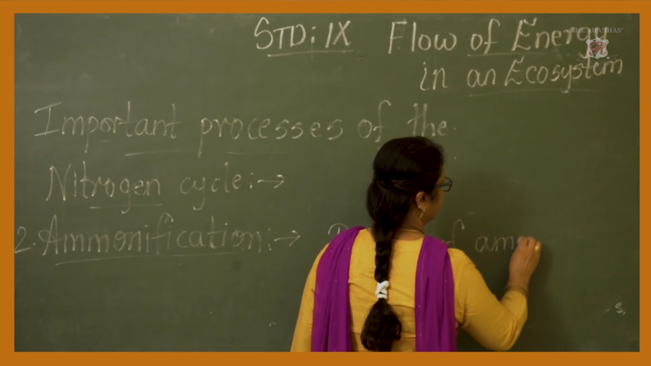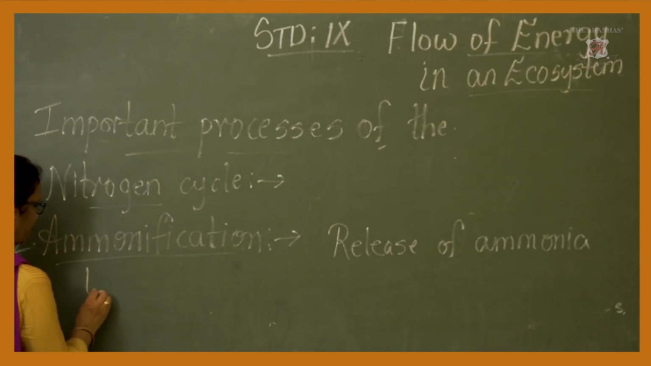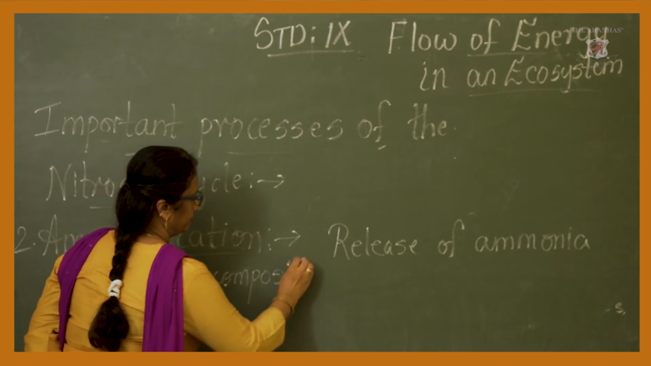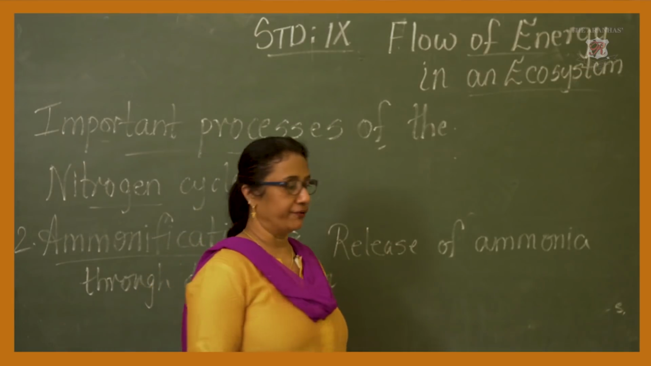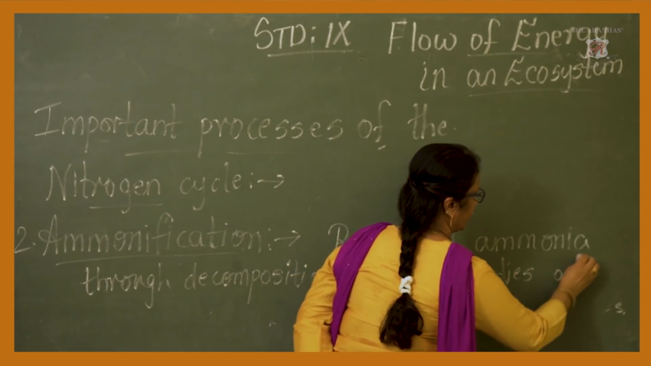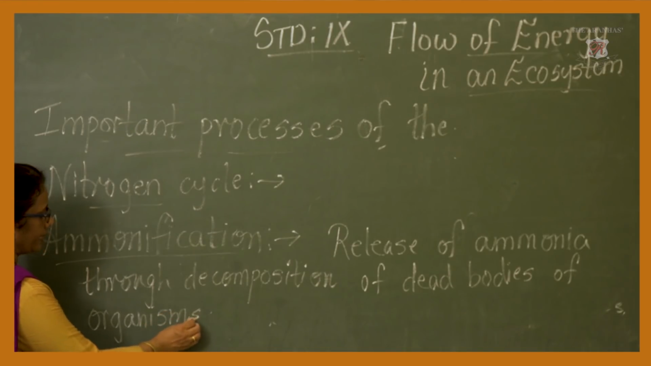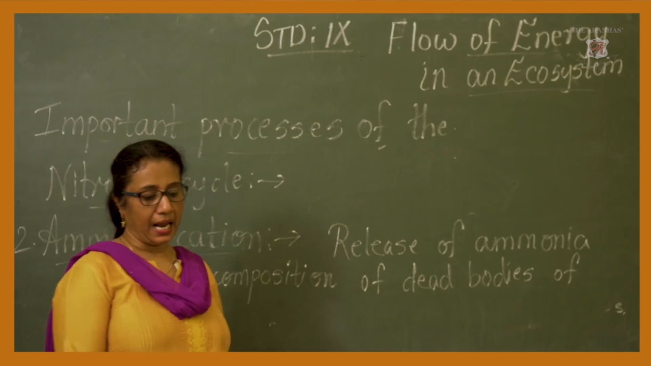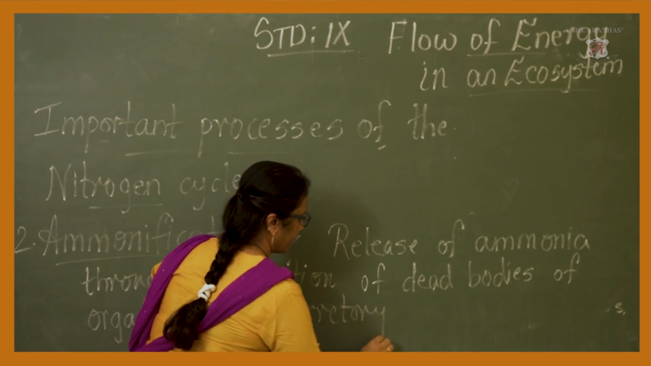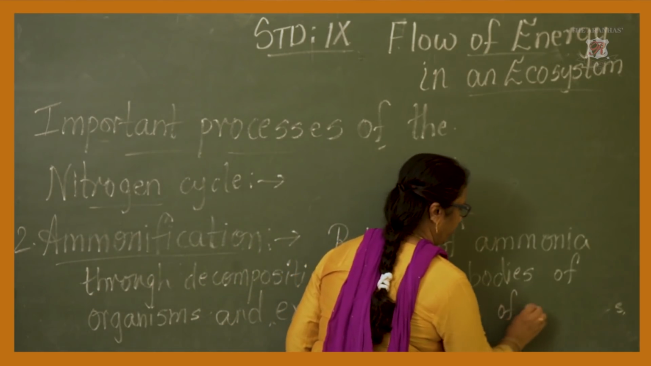Release of ammonia through decomposition of dead bodies of organisms, that is, when live plants or animals die, and through excretory wastes of organisms.